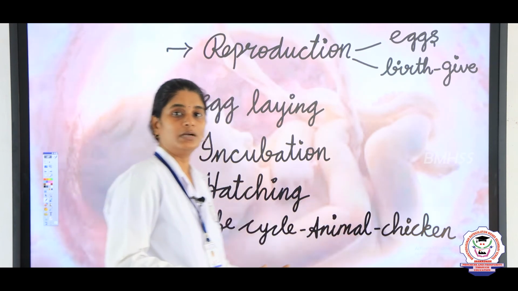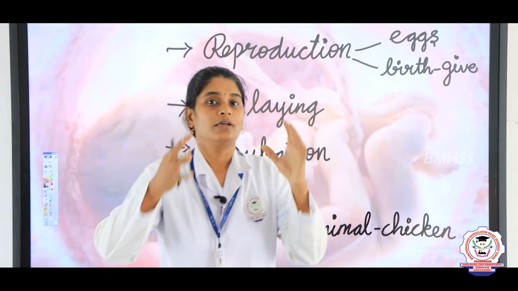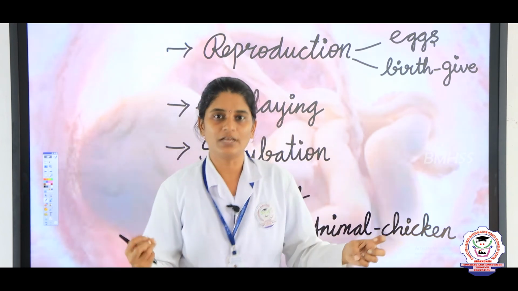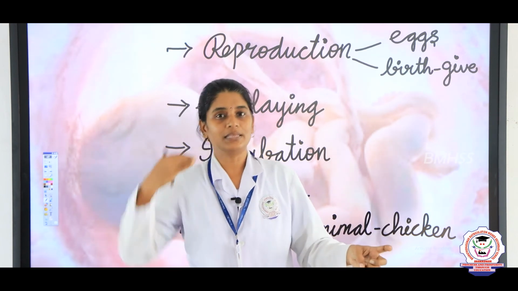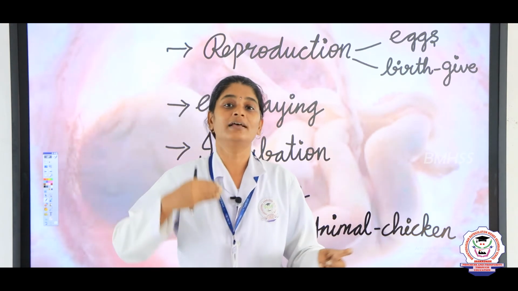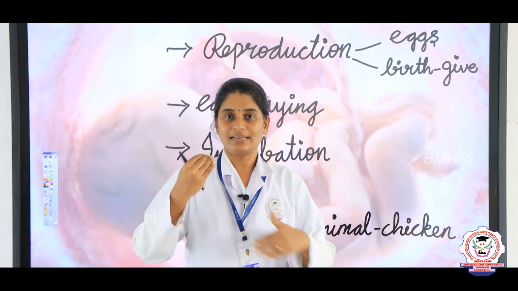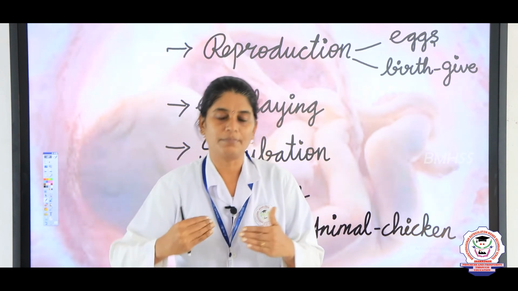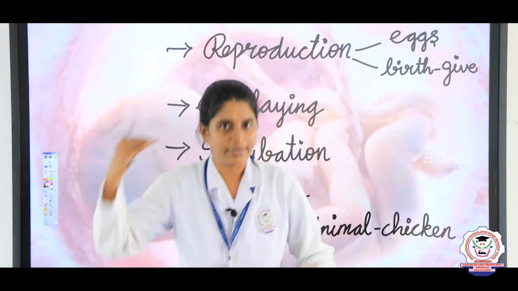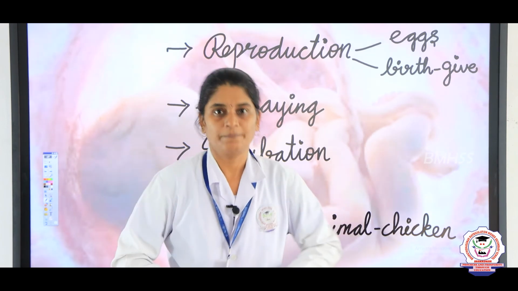In that we learned the life cycle of a chicken. Once the egg matures, a new chick comes out of the egg, and the chick cannot fly. The mother bird takes care of it and feeds her younger ones. Once the chick gets food and grows, after many months it grows into an adult. This stage of development is known as the life cycle, right children.